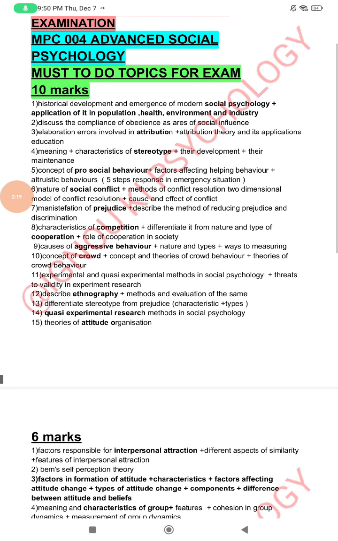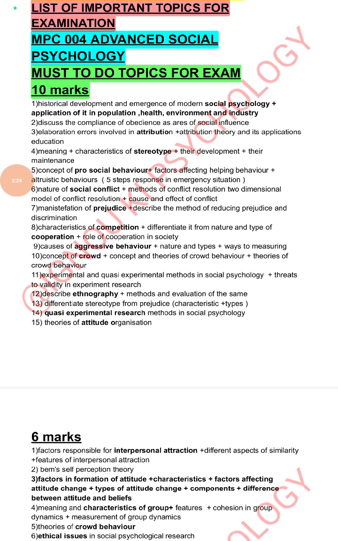In this question, first you have to write the definition of stereotypes, what it actually is. A stereotype is basically a thought widely adopted about specific types of individuals or certain ways of behaving, intended to represent the entire group of individuals or behavior as a whole, because it is about the perception of a particular person because he belongs to a particular group. In this way, you have to explain how stereotypes develop and how their maintenance takes place.